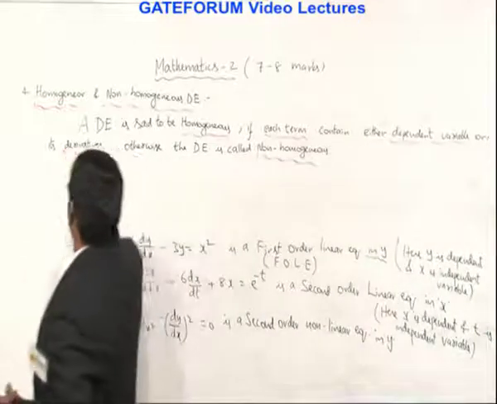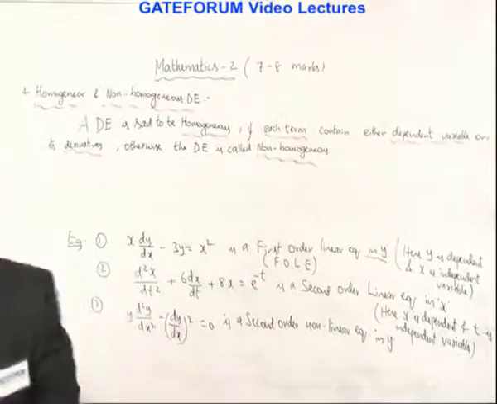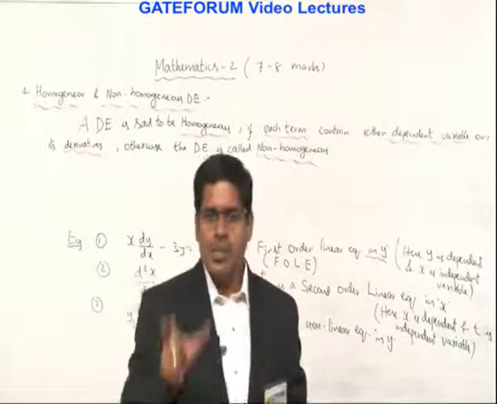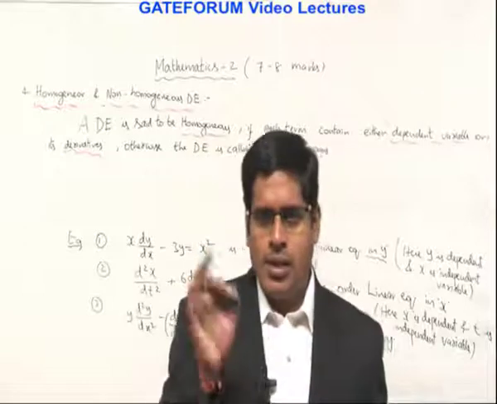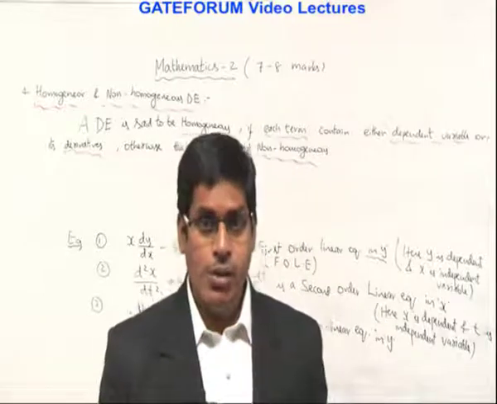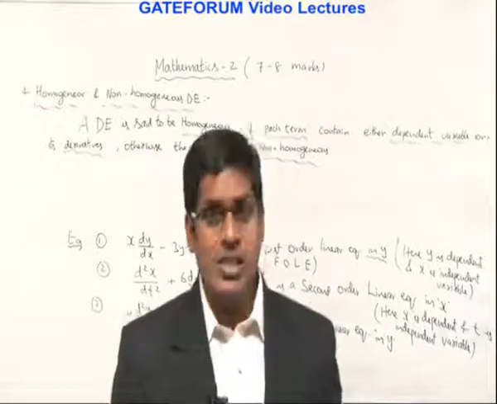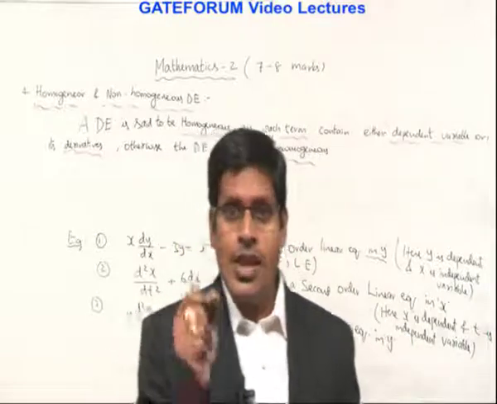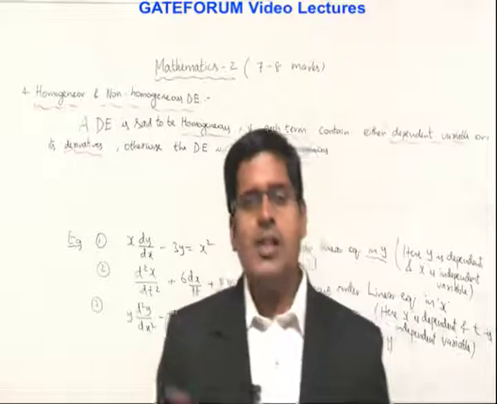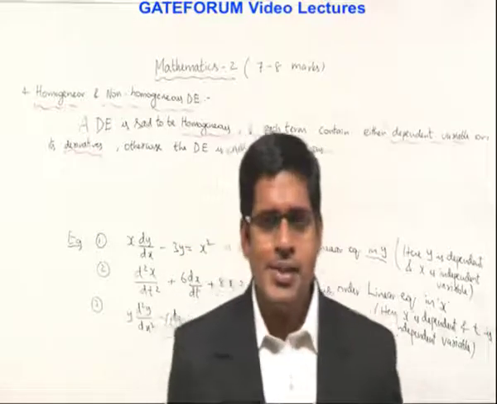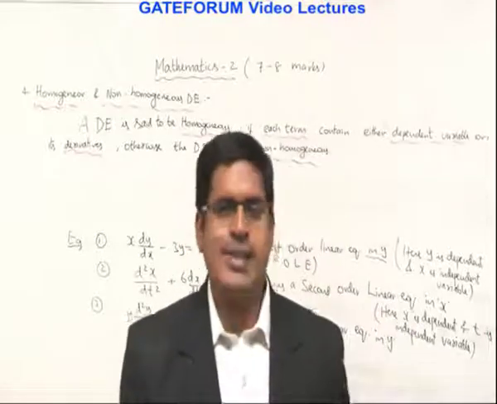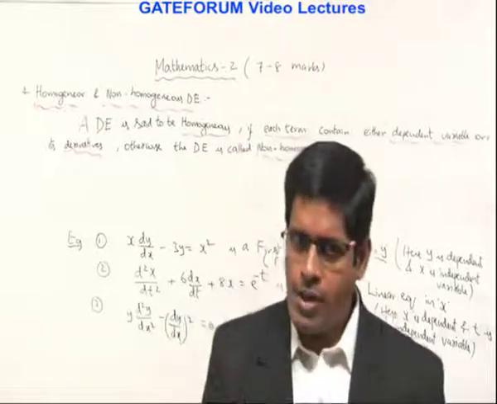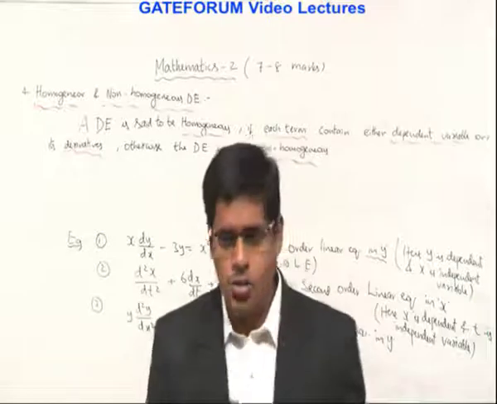So, every definition is related to the dependent variable and derivatives only. In the given equation, every term contains either the dependent variable or derivatives. Its derivatives means the dependent variable's derivatives. Say y is the dependent variable. What are its derivatives generally? dy by dx, d square y by dx square, etc. So every term must contain either the dependent variable or derivatives, otherwise it is called non-homogeneous.